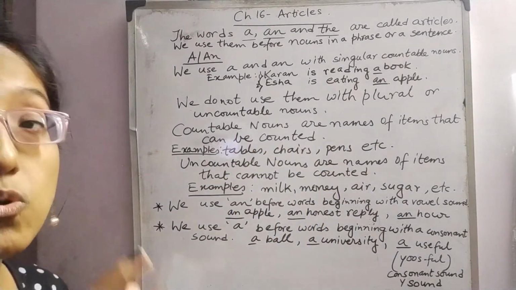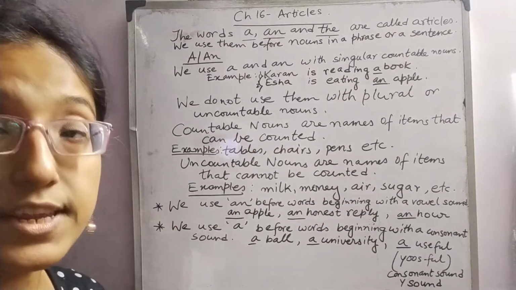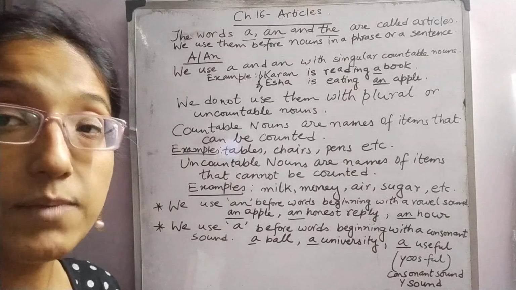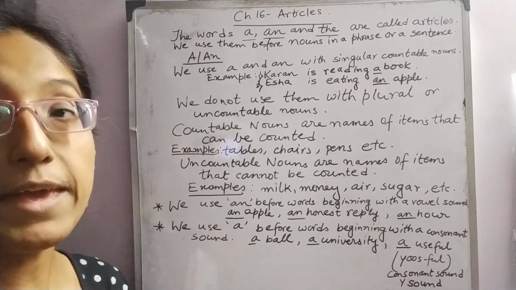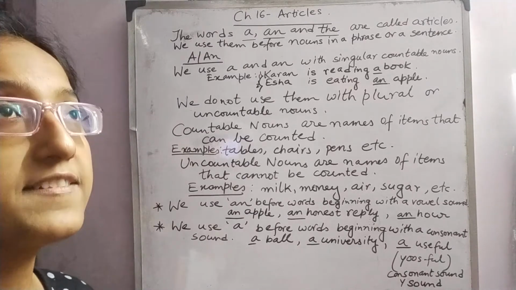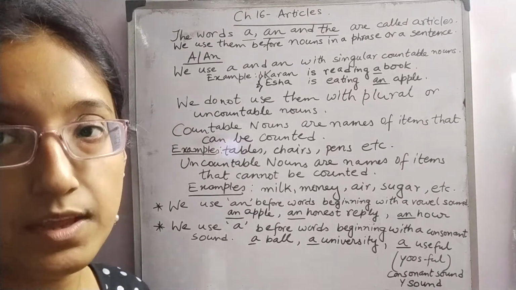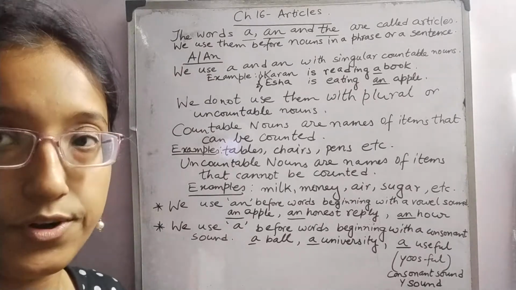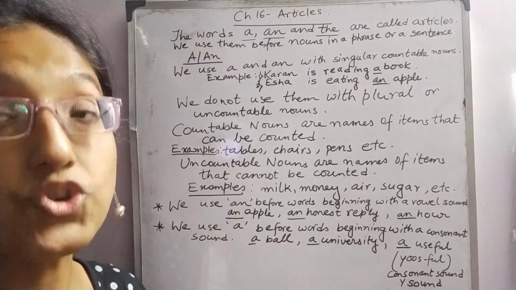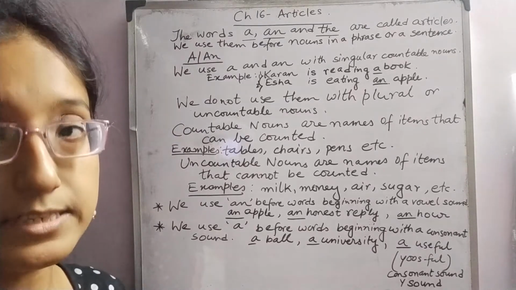Those nouns that can be counted are called countable nouns. Now, let's take some examples. Like for example, tables. If there are 4 tables, we can count 1, 2, 3, 4. So they are countable. Chairs, pens.